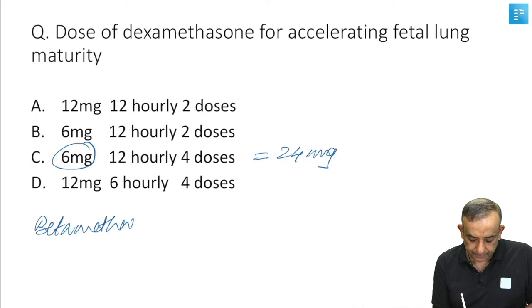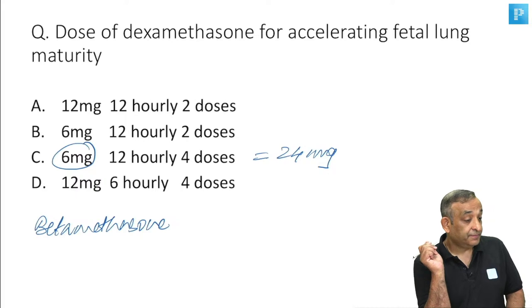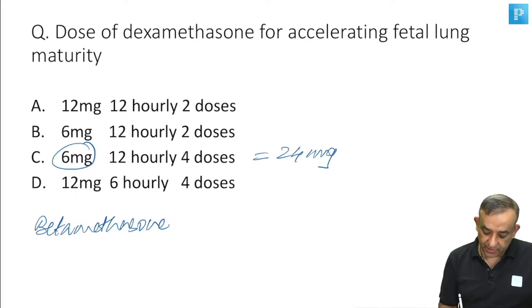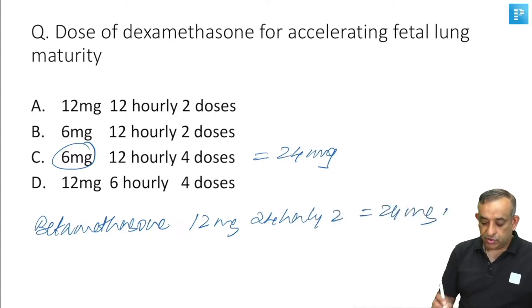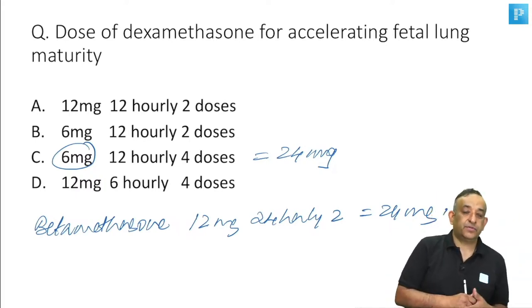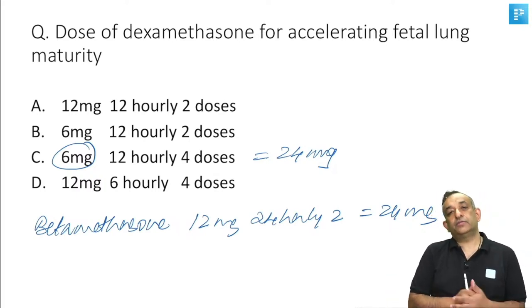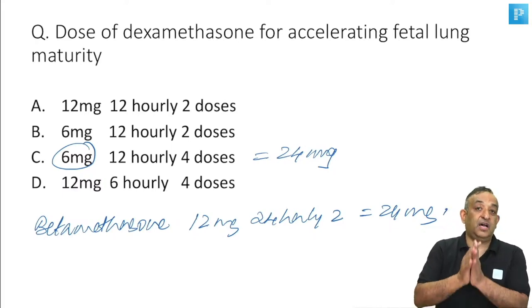Betamethasone is 12 milligrams, 24 hourly, 2 doses. Again, it is 24 milligrams. So both the drugs are basically 24 milligrams. Dexamethasone is given in 4 doses, betamethasone in 2 doses, and both are equally effective.